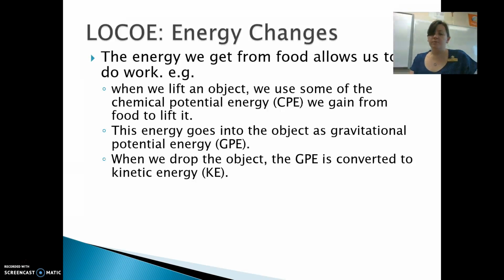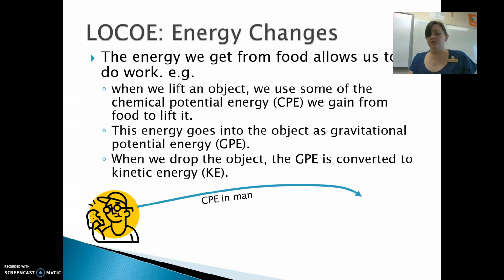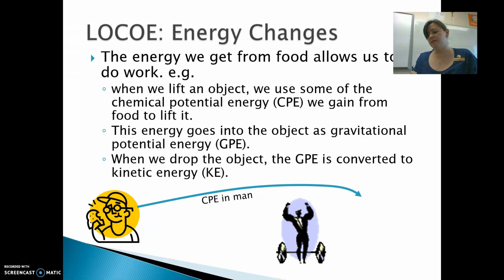There are just a few examples that we can go through. Chemical potential energy is used in people as they move, and as things fall down, or we drop objects, they convert from gravitational energy to kinetic energy. So this little guy here is eating some food and his chemical potential energy is converting to his gravitational potential energy as he picks up the bar, and then when the bar falls, we go to kinetic energy.